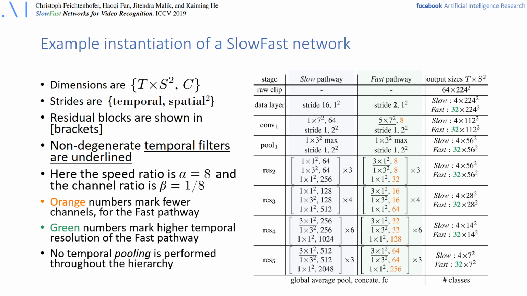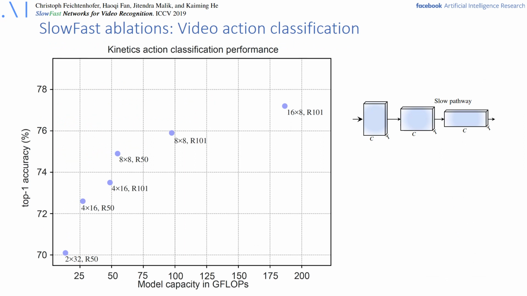So on the next slide, we show some ablations where we compare the slow pathway shown in blue dots against the SlowFast variant, for various models of different computational complexity. On the vertical axis, we can see the recognition accuracy. And on the horizontal axis, we see the model capacity in floating point operations, so the cost of the models.